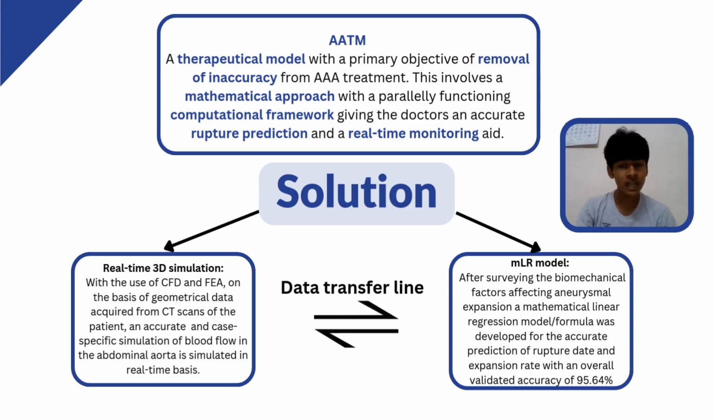We use the CT scan of the patient to make a geometrical model of the abdominal aorta, and then use computational fluid dynamics and finite element analysis to render the real-time blood flow in the geometry of the abdominal aorta. Then we derived a mathematical linear regression model which quantifies the expansion rate of the abdominal aorta in t units of time. And then we also validated it using real life value sets to get an accuracy of 95.64% compared to intense research methods.